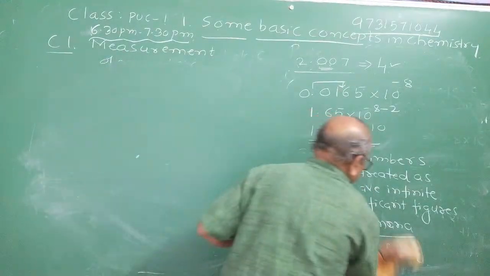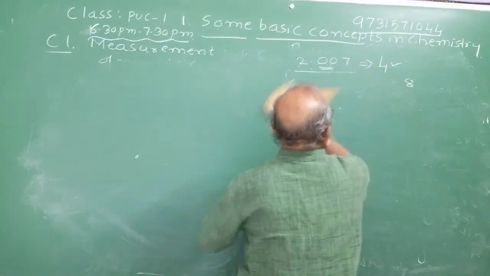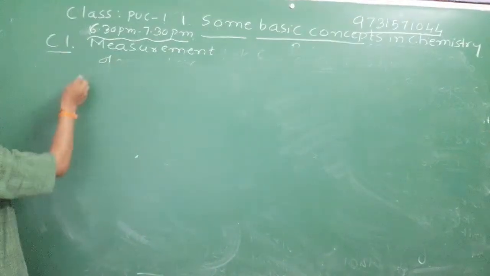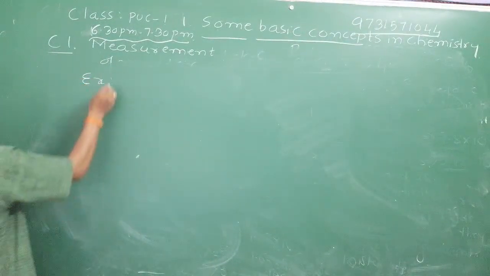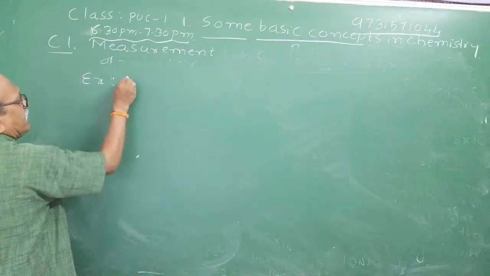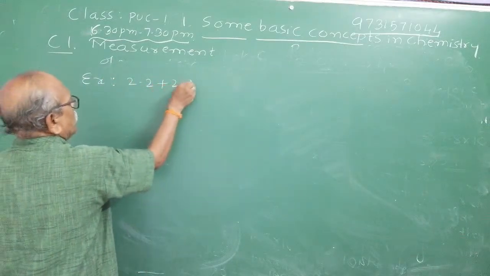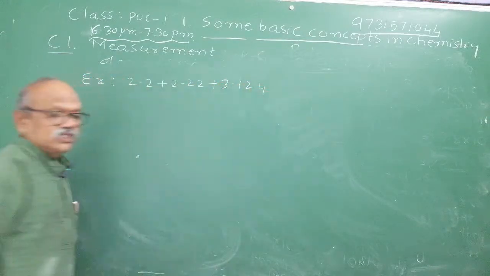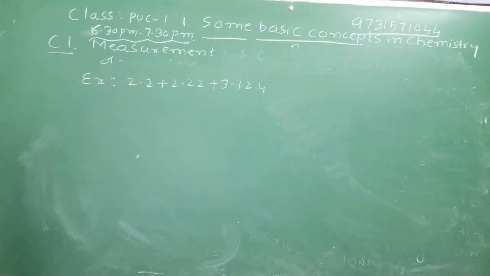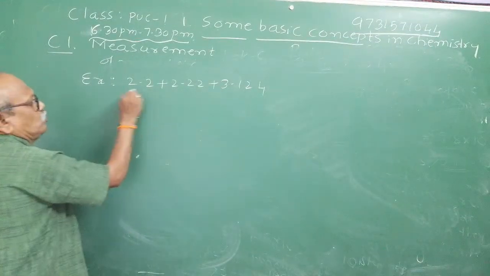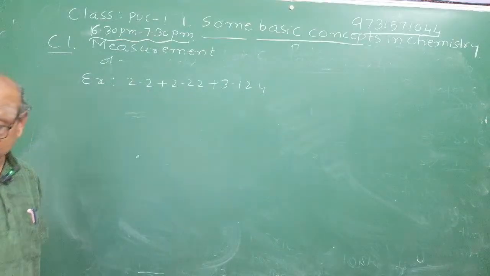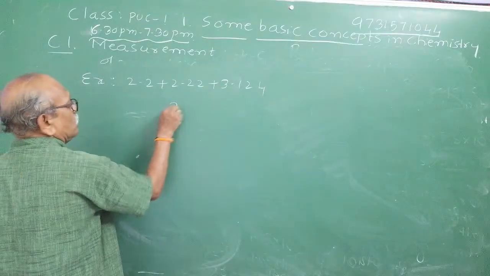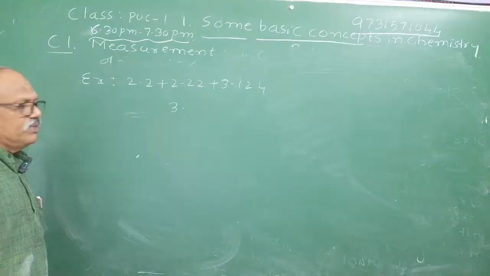Now the question comes, whenever you add numbers, I will come to the point. Suppose you are asked one question on how to write the answer. Suppose in a calculation you are writing 2.2 plus 2.22 plus 3.124. Suppose you are asked to add the decimal numbers. How do you add them? See, adding decimal numbers, many students have confusions. First you have to write the decimal points aligned, in the normal school method or college method.